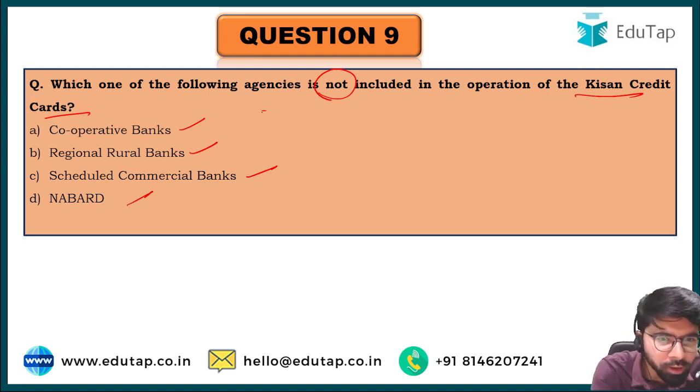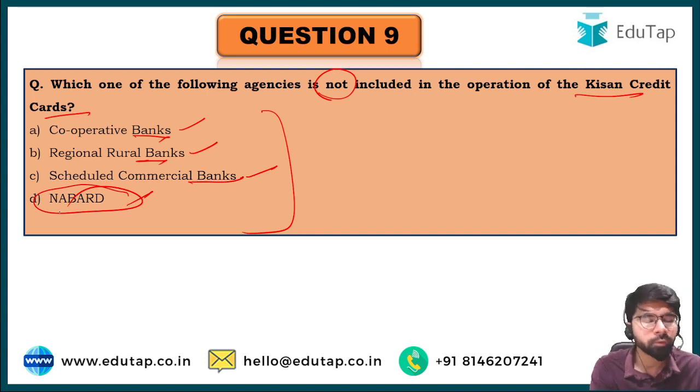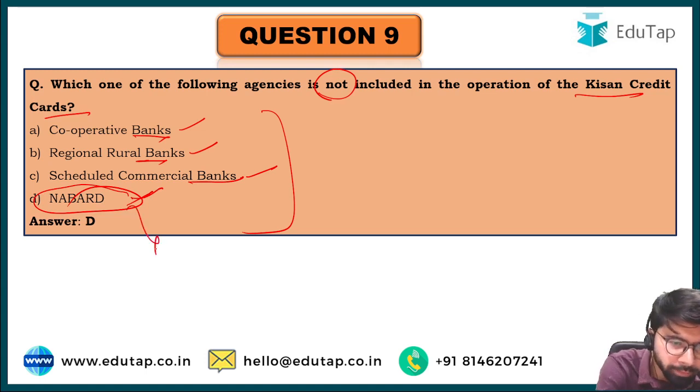Even if you are not aware of the answer, you can think that here it is talking about cooperative bank, here regional rural bank, here scheduled commercial bank. This is the odd one out within the given options. Hence, this has to be the answer. So the right answer is option D, that is NABARD. It is a developmental bank.